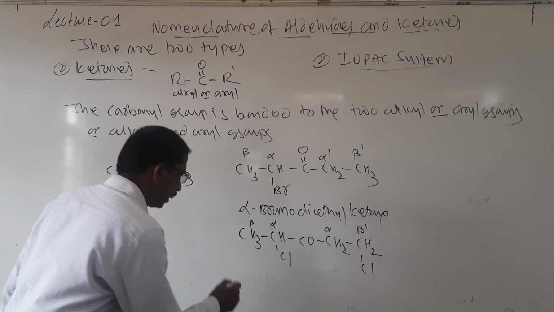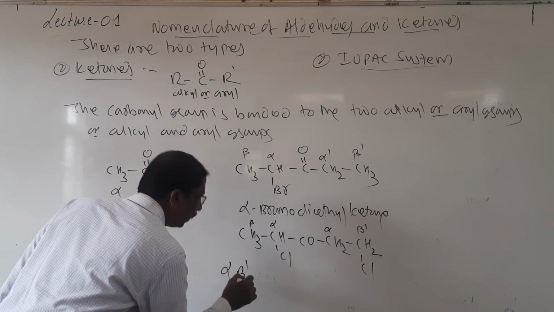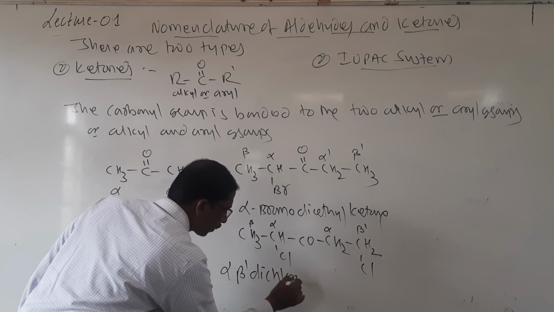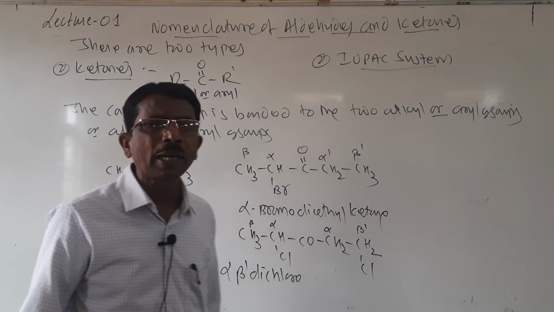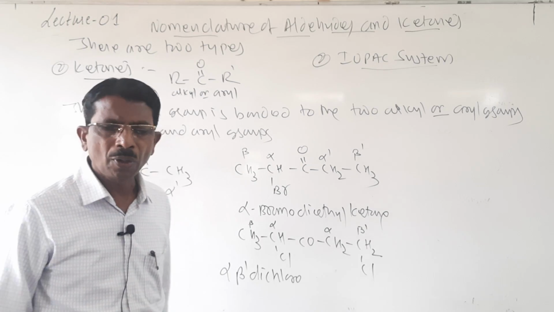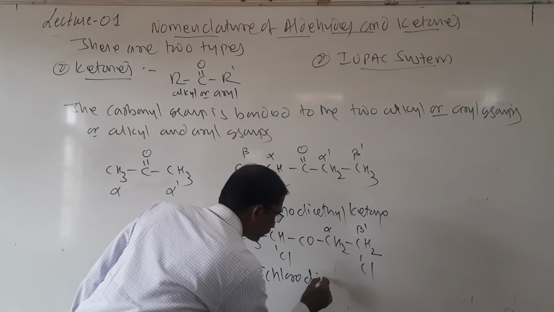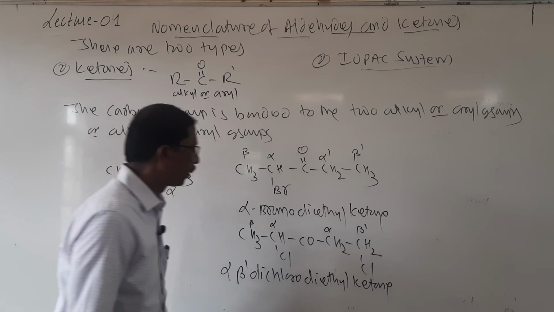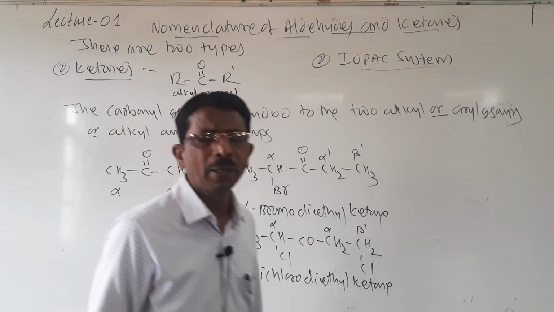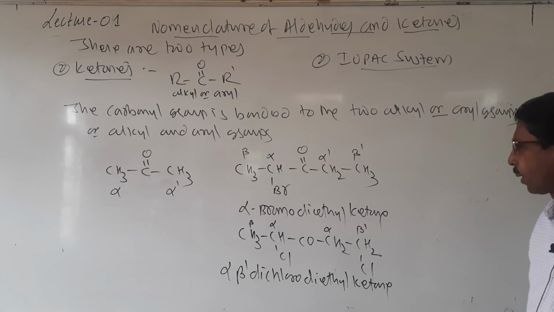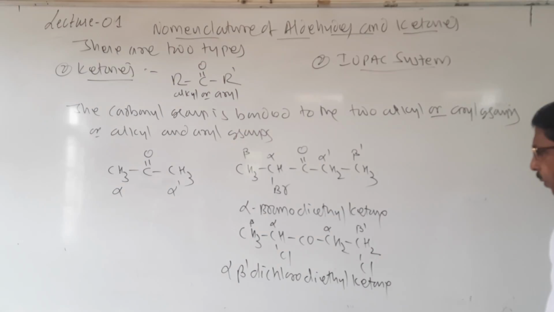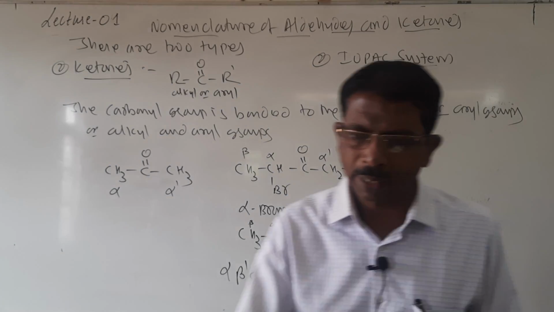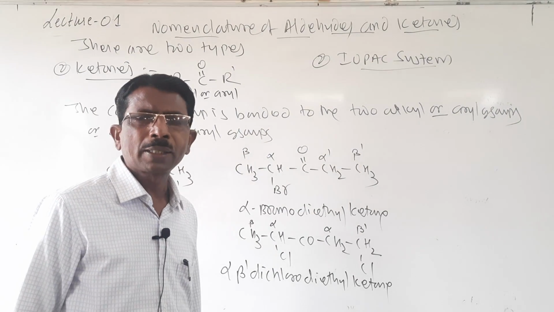So it is called alpha beta dash dichloro diethyl ketone. Look here students, these are named like this, diethyl ketone. So it is about this common system in which we are naming these aldehydes and ketones.